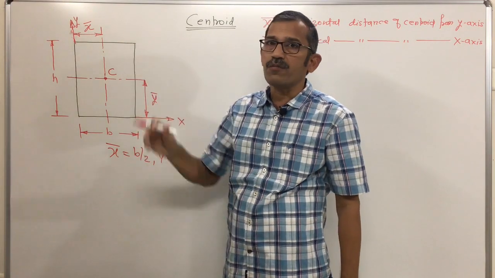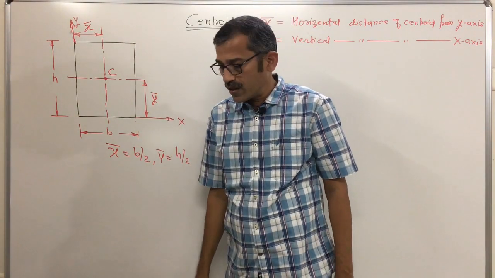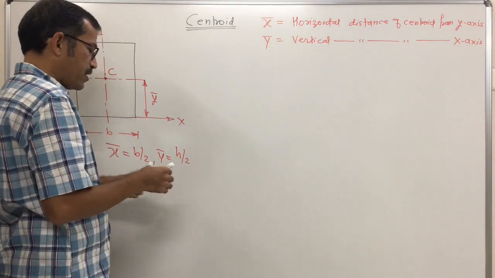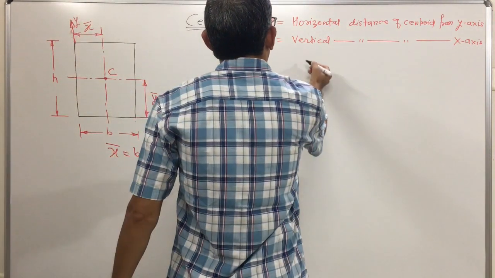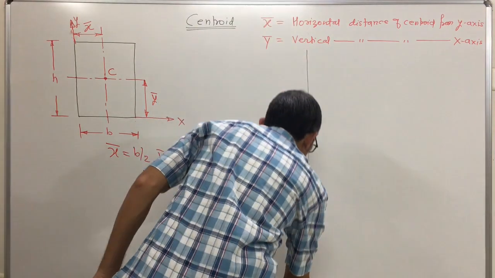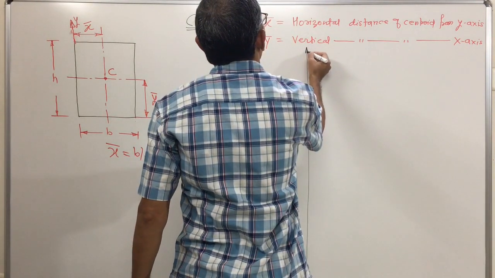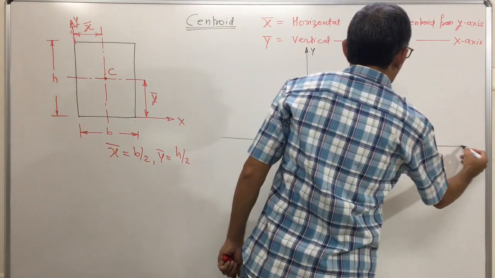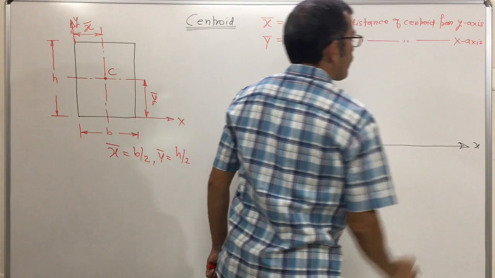Because we will not always get the xy axes like this. The position of the xy axes may be at a different location. For example, take one simple case: this is the y axis, and this axis is the x axis.